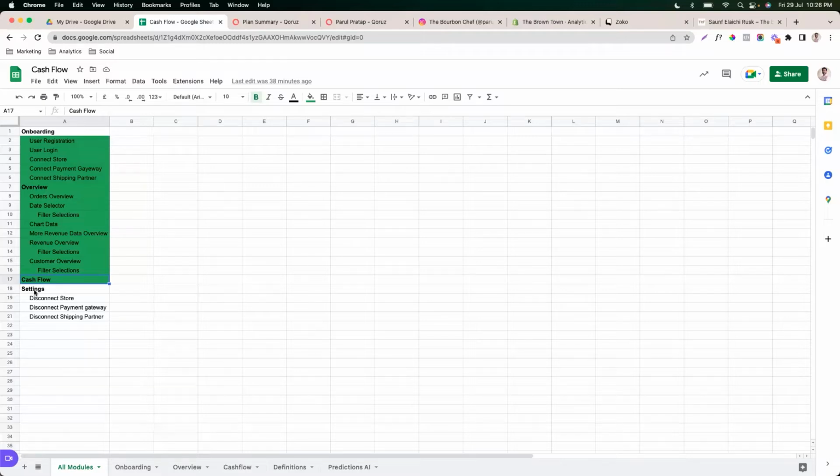So that's the software. This is the part which I have not built yet. Very simple. I'm going to build it maybe tomorrow or Sunday, right? Which is a settings section. Okay, your account, your password, your invoices, you disconnect your store, you disconnect your payment gateway, and disconnect your shipping partner. Those are the things. No, it's important to build it, but not at a critical stage, right? We're still in development. We'll fix that later.